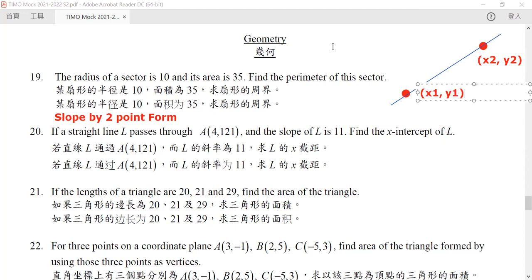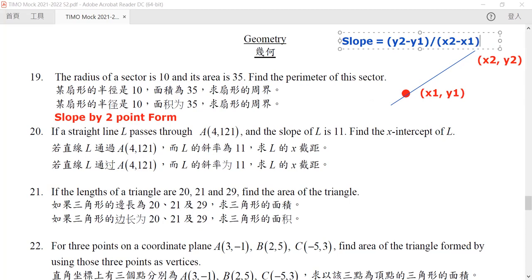We can use them to calculate our slope. What is our slope here? In this case, the slope would be equal to y2 minus y1 divided by x2 minus x1. Okay, so this is our 2-point form of the slope.